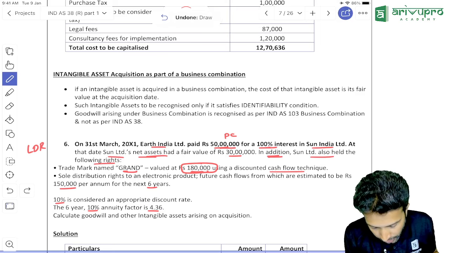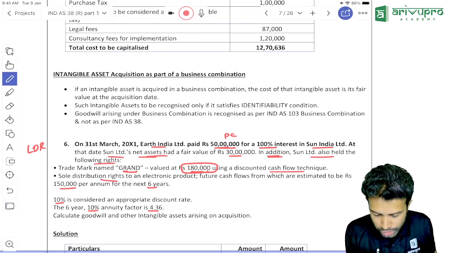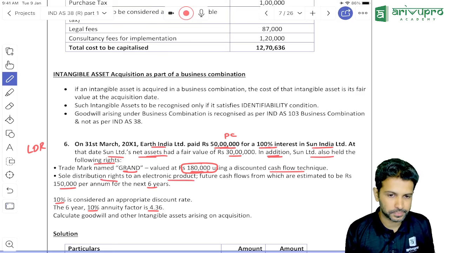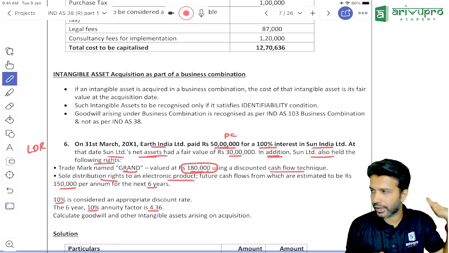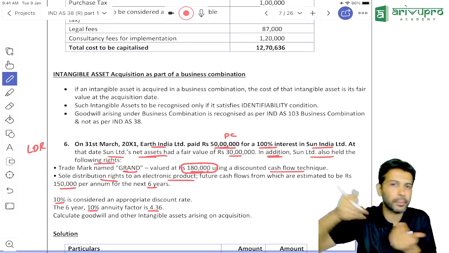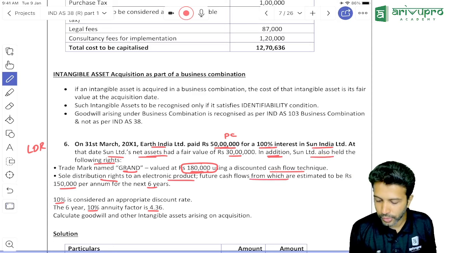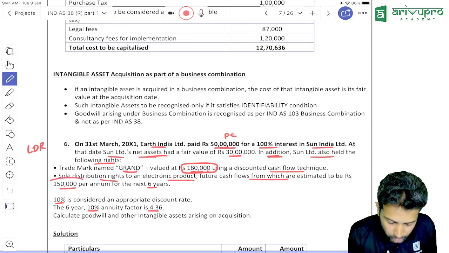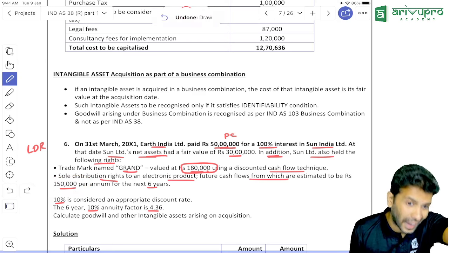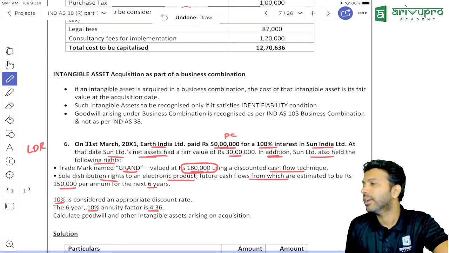So should we ignore this for goodwill calculation or consider? Consider. That is one. And they also have sole distribution rights to an electronic product. So only they can distribute that product, maybe in a particular state or region. The future cash flows from that right are estimated to be 1,50,000 per annum for 6 years.